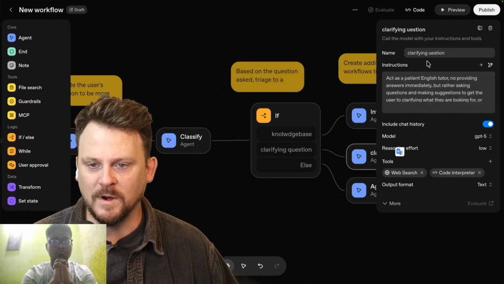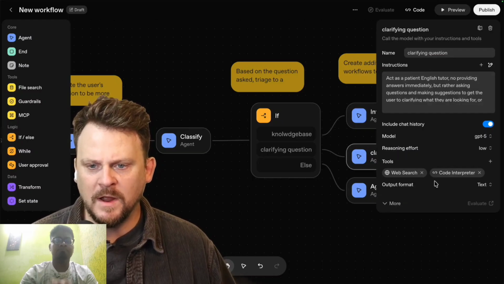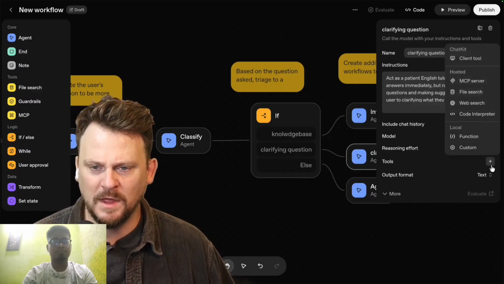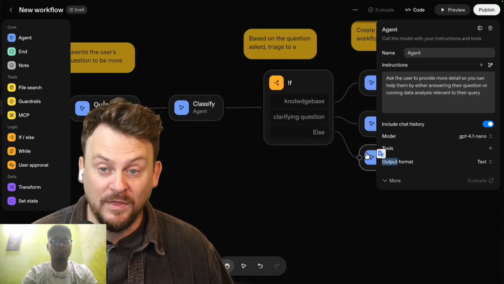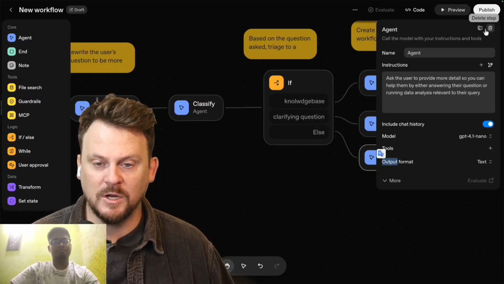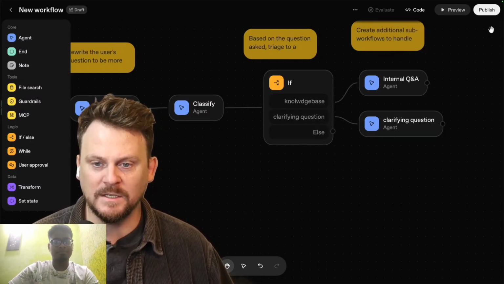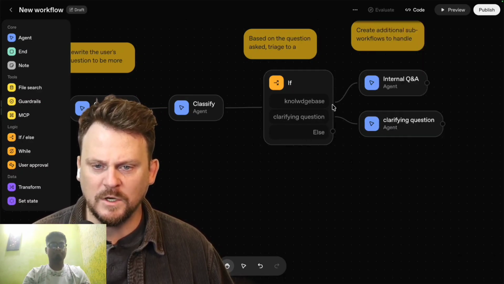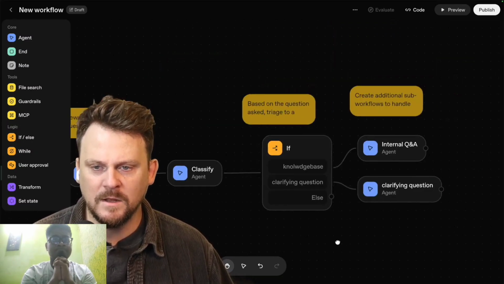Oh, I need to spell this correctly. That would be great. And for the clarifying question, you know what? Turn off all tools, I think. I don't think I need any tools for that. I think this clarifying questions agent can handle that, and so I think I can delete this. So here we can just get rid of the else. Okay, so these are connected to these two, and then this one, we don't need it.